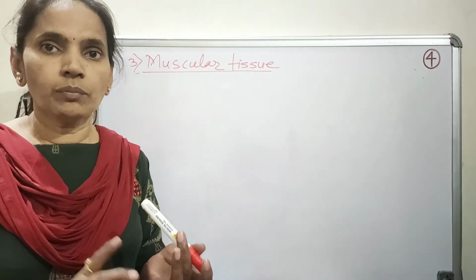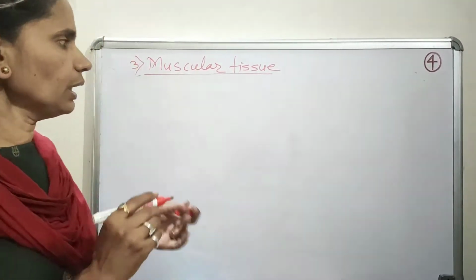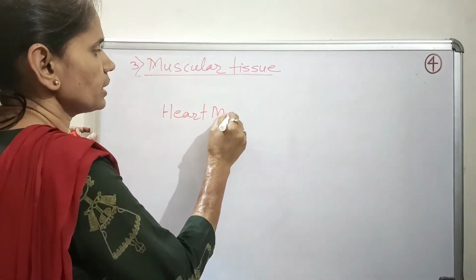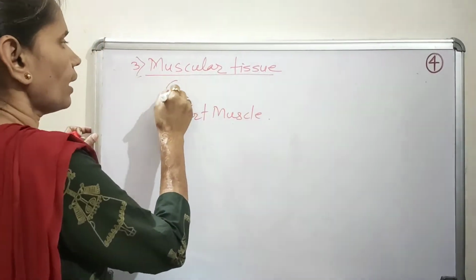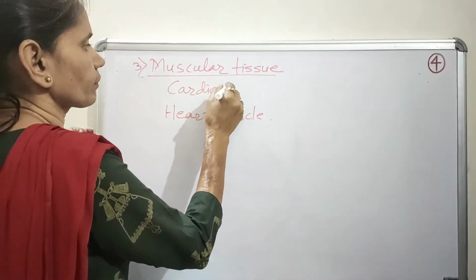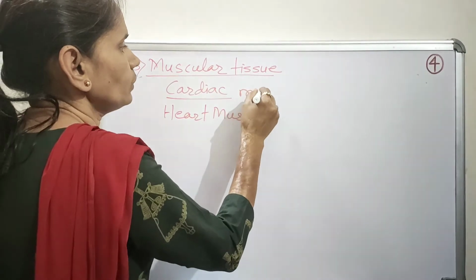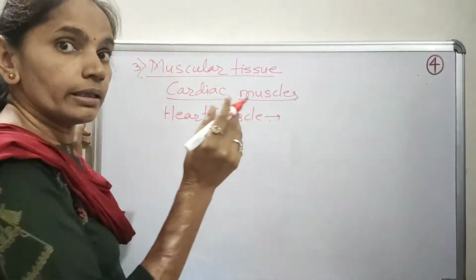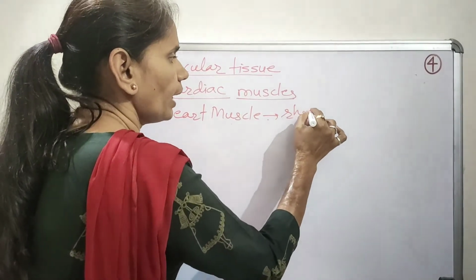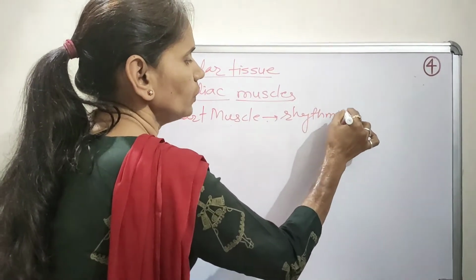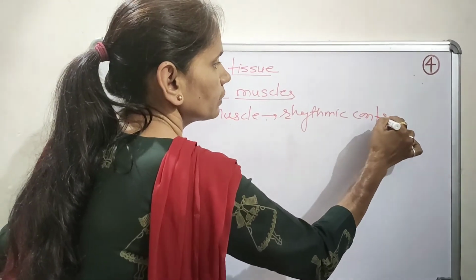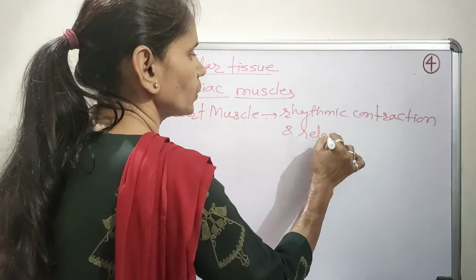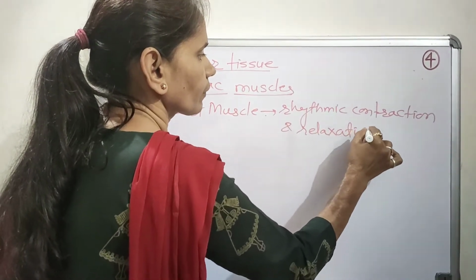One of the most important involuntary muscles in our body is the heart muscle. This heart muscle is called cardiac muscle. Now these cardiac muscles are responsible for the rhythmic contraction and relaxation of the heart.